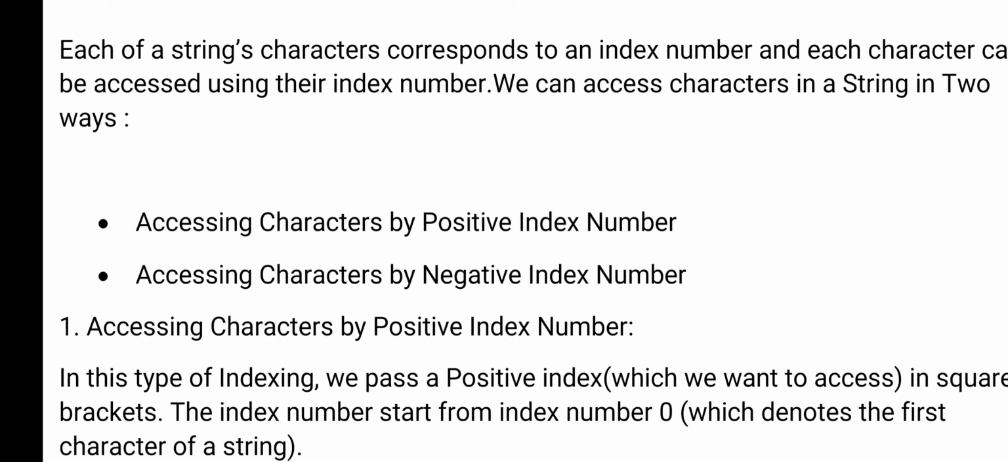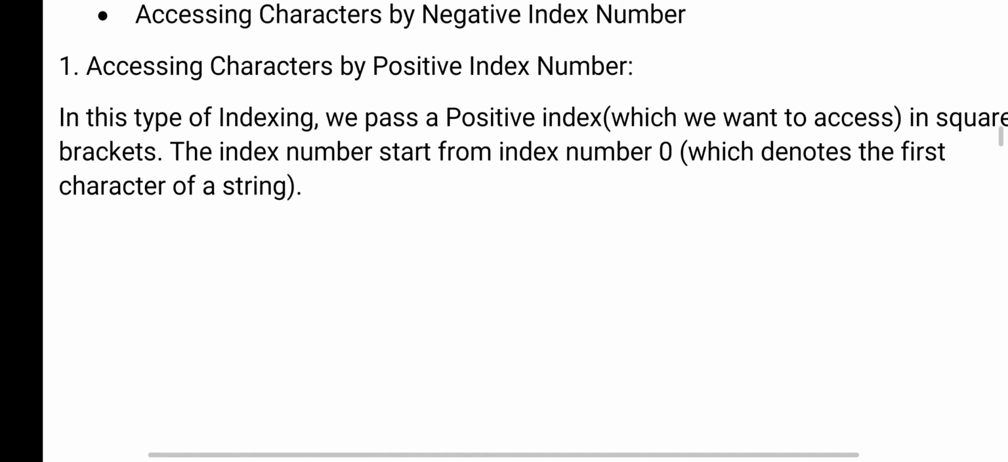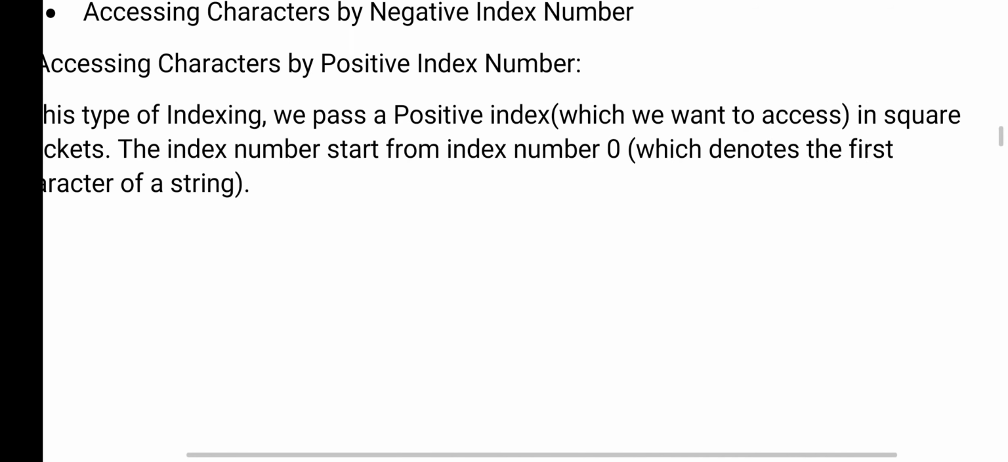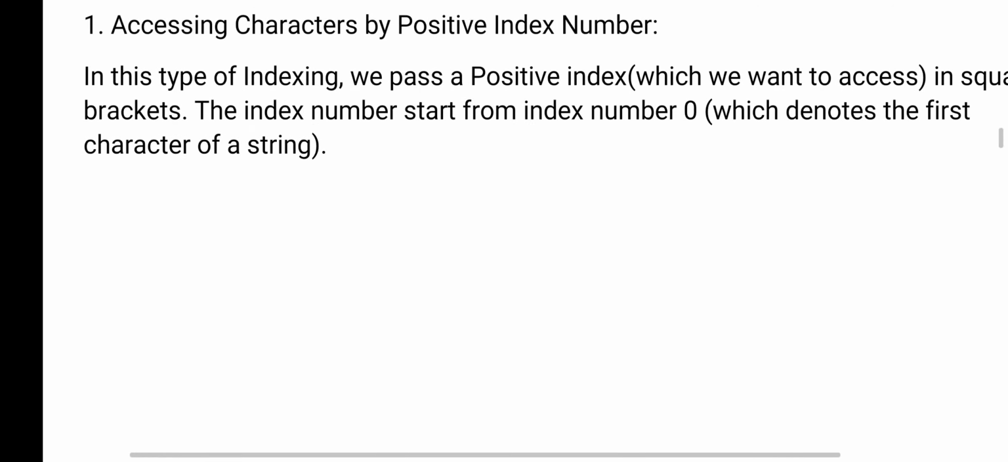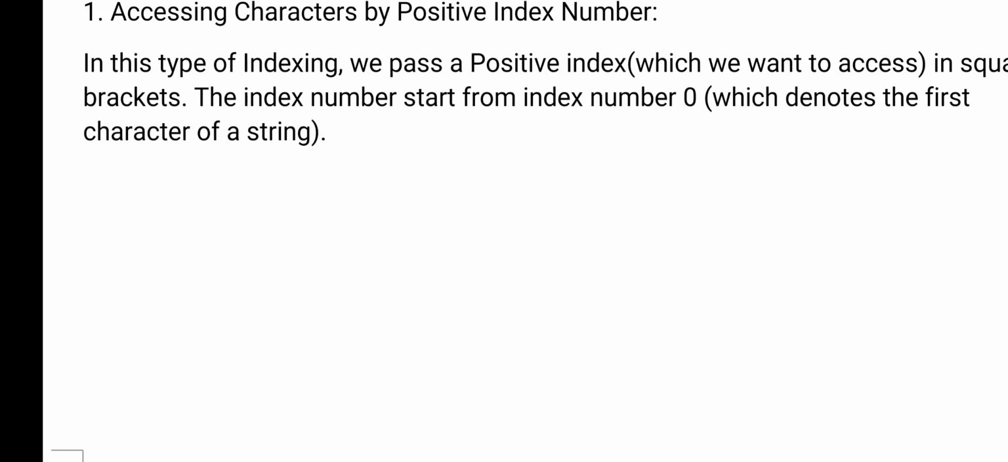Now the index of a character can be accessed in two ways: the positive way, and the second one is using a negative. Now we'll discuss positive first. Accessing characters by positive index number means 0, 1, 2, 3, like that, not negative values. In this type of indexing, we pass a positive index, which we want to access, in square brackets. The index number starts from 0. Understood? So if it is a positive index, the first character index starts from 0. The last character index will be length minus 1.